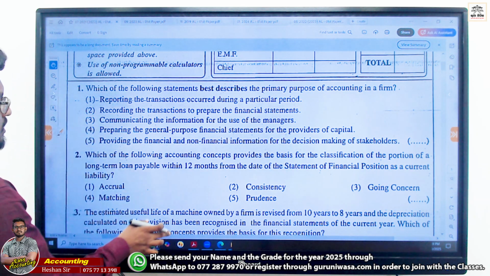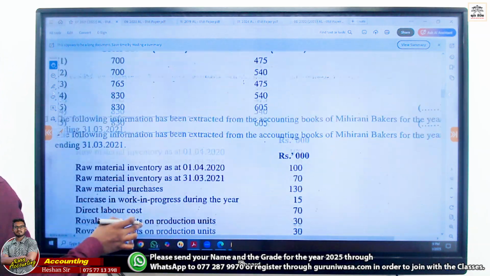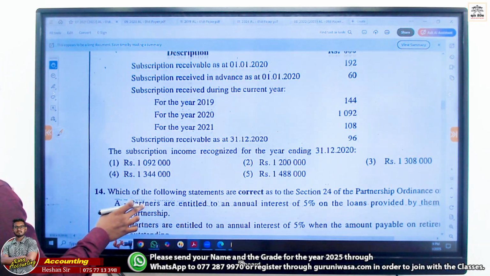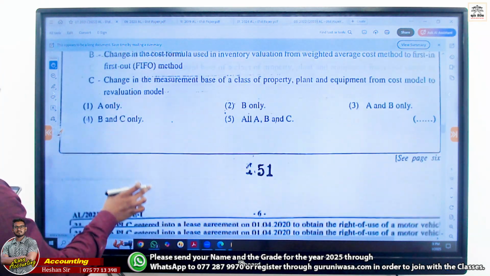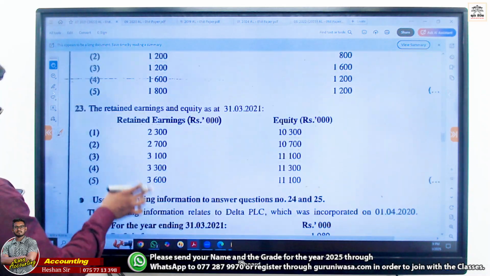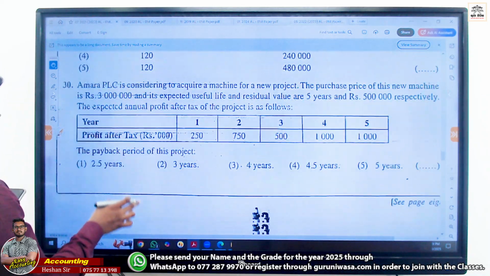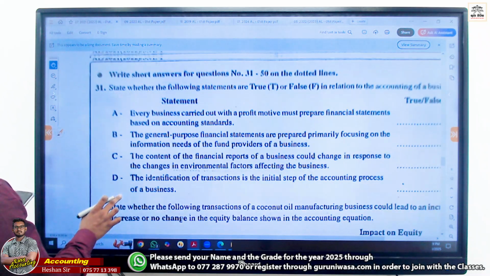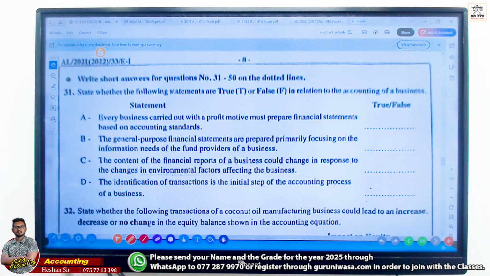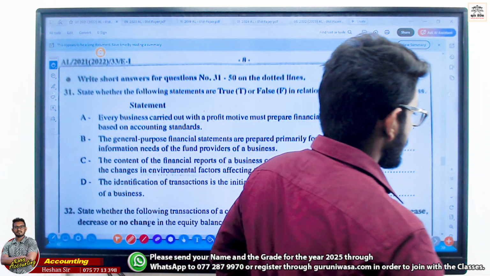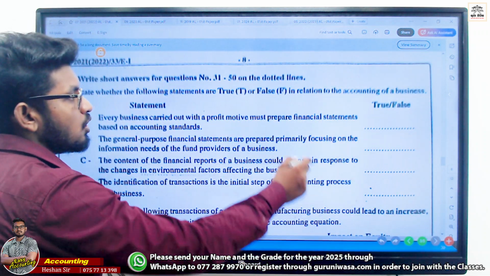Right. Let's go to the MCQ number 31. State whether the following statements are true or false in relation to the accounting of a firm.